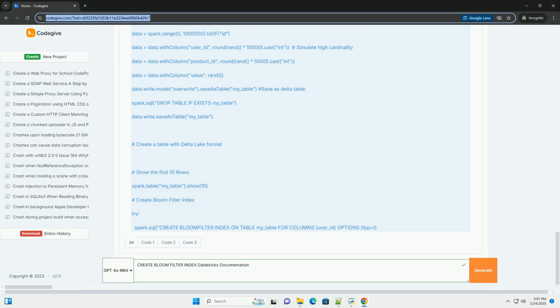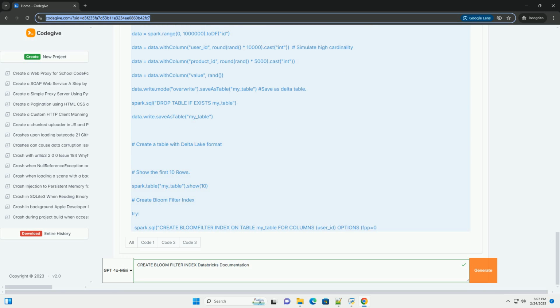2. Create Bloom filter index. The create Bloom filter index statement creates the index on the user_ID column of the my_table table. We set the FPP to 0.05, a 5% false positive rate. Adjust this based on your needs.